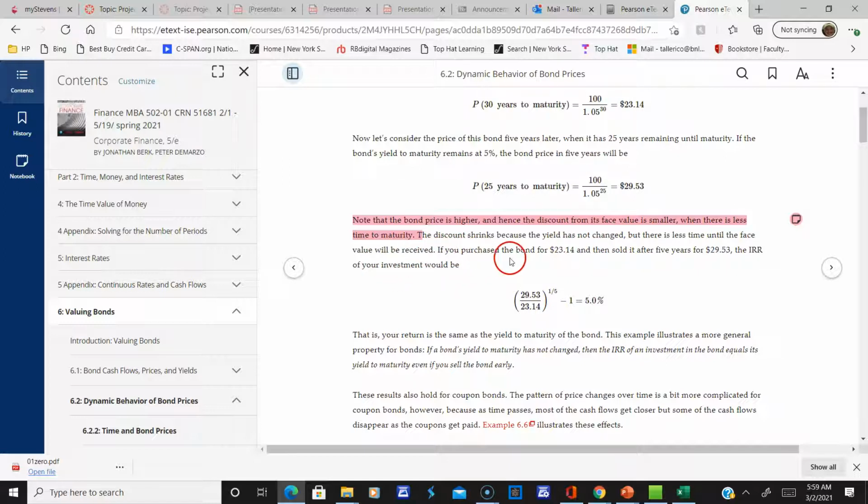If you purchased the bond for $23.14 and sold it 5 years later for $29.53, which was that price, the internal rate of return of your investment would be, okay, 5% here. So this would be the internal rate of return.